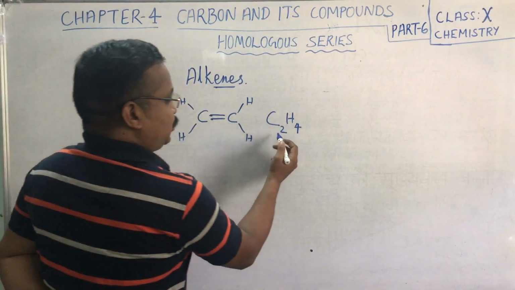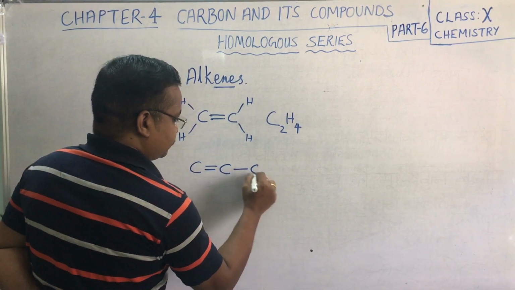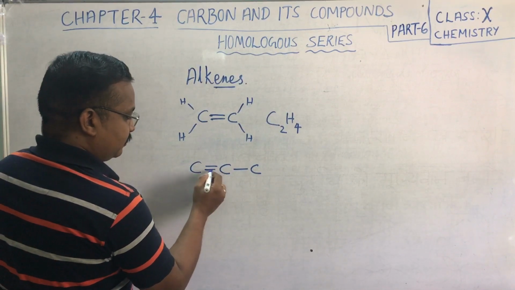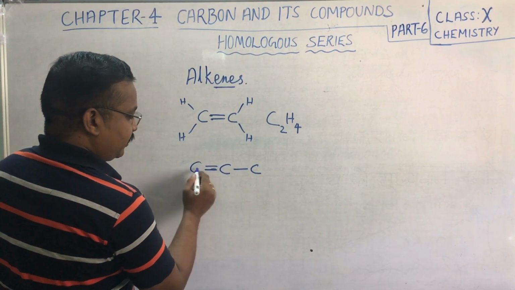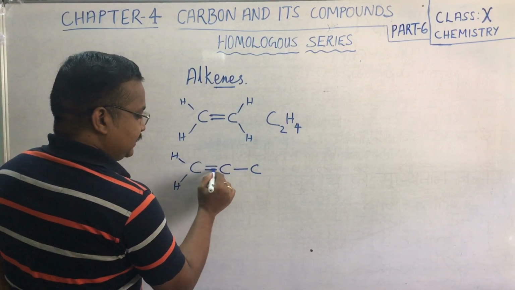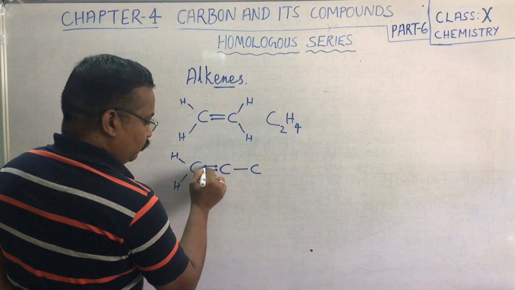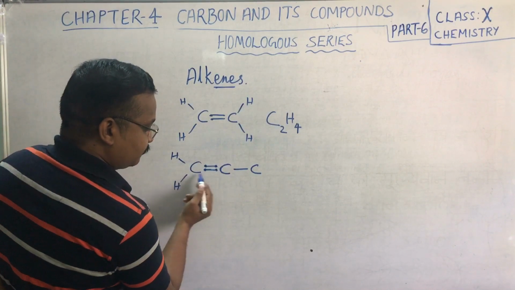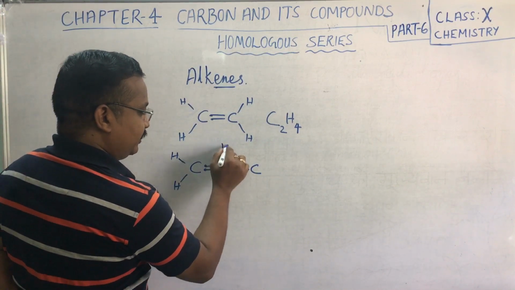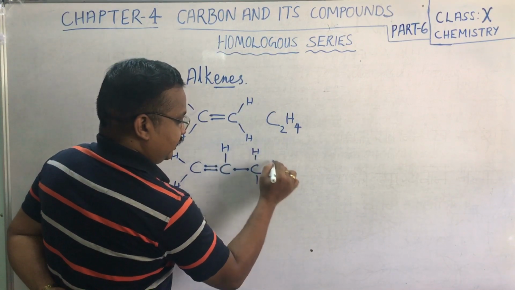Now, if there are 3 carbon atoms, here the carbon has already completed 2 valencies for the double bond, so there will be 2 more hydrogen atoms. Then this particular carbon has completed 2 valencies by sharing 2 electrons with this carbon and 1 electron with the other carbon. Only one more remains, so I have put 1 hydrogen, and on this last carbon you have to put all 3 hydrogen atoms.